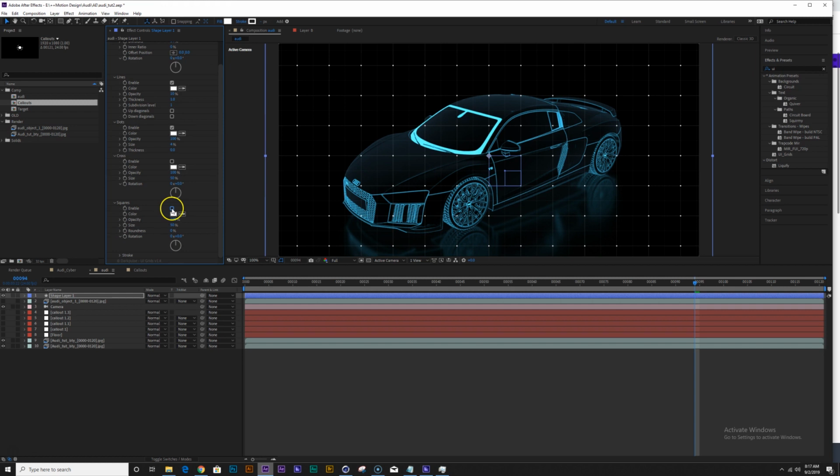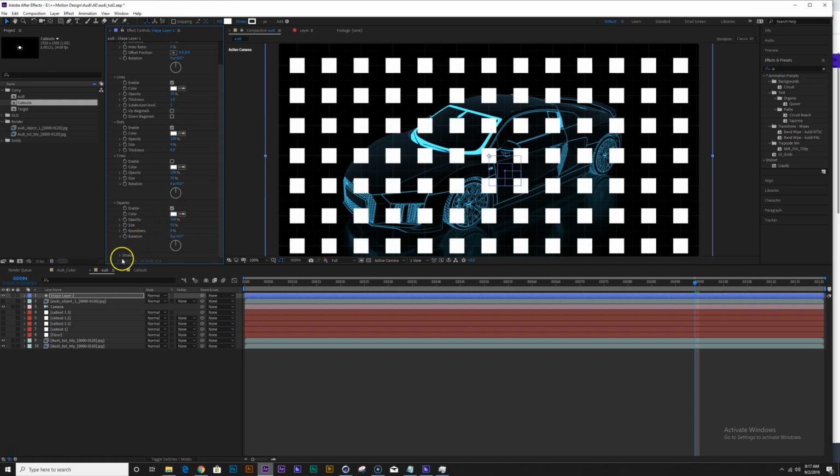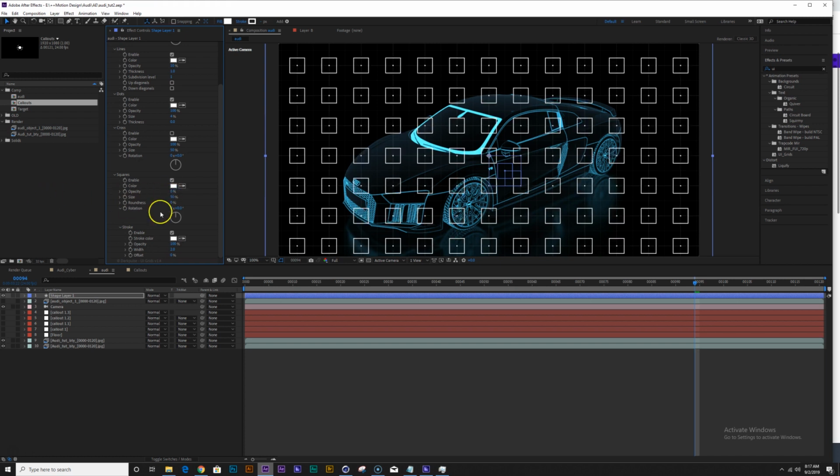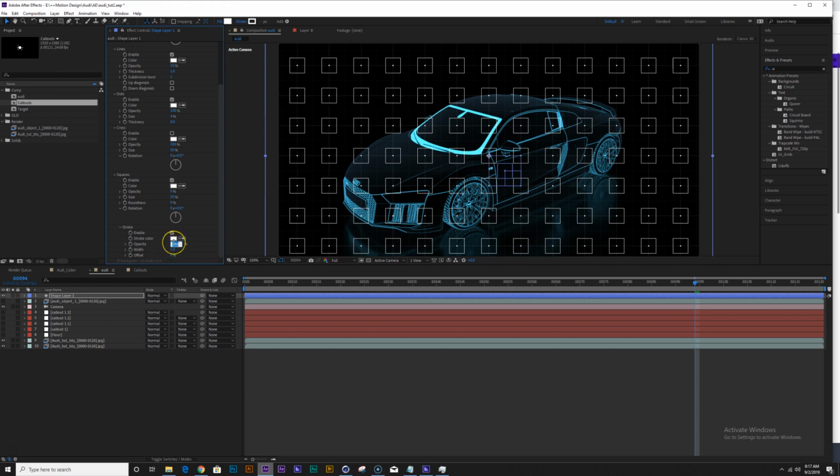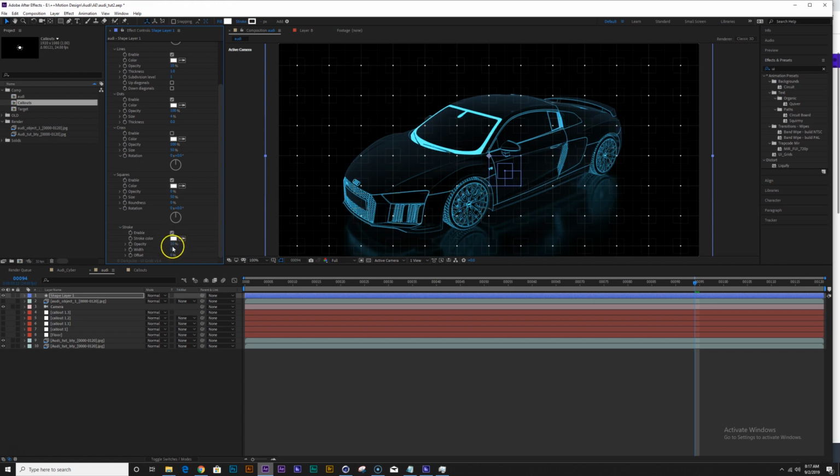And maybe for my squares, let's enable that. You can enable the stroke function. So I'll turn down the fill, make the width really small. Opacity, make it 10. And let's make the size of it, let's say 10 or maybe 20. Cool. So very quickly we can design a very fancy grid.